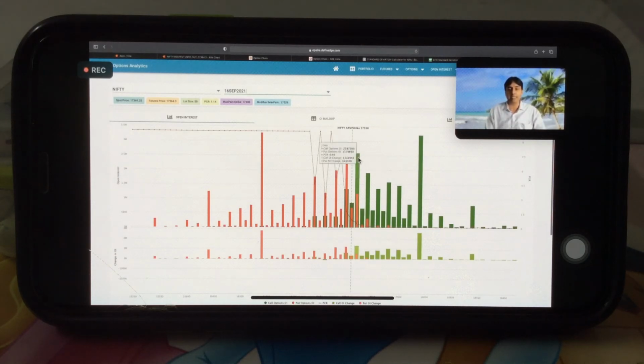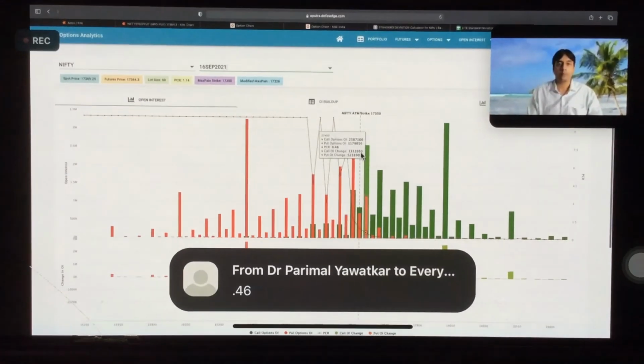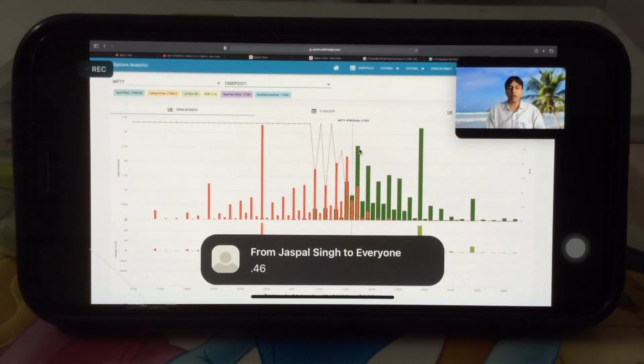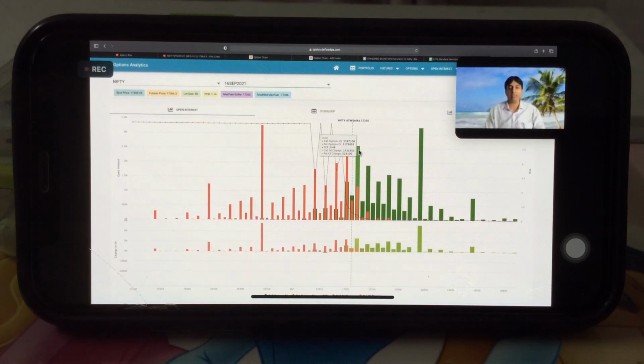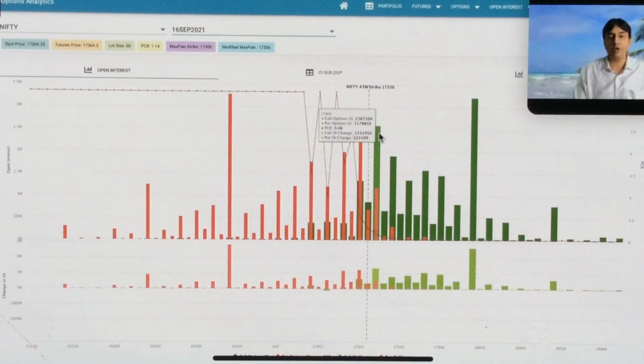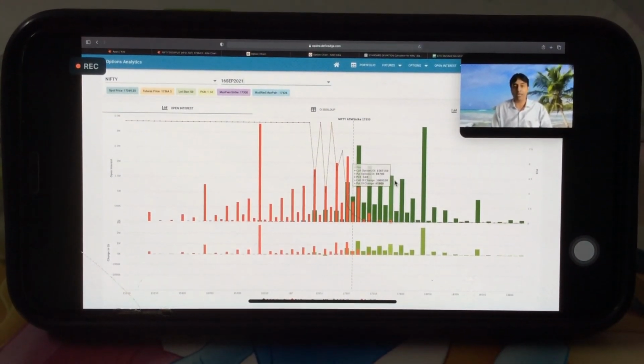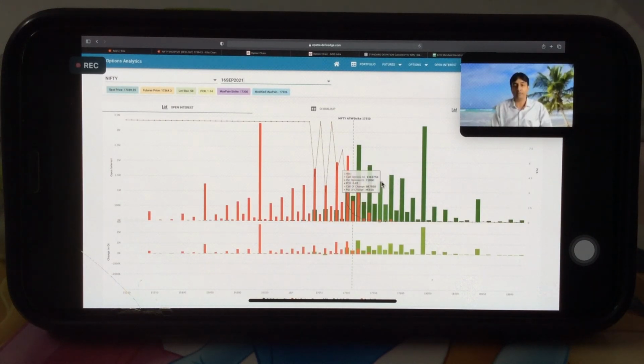So second highest OI is this 17,400. What is PCR here? 0.46, right? So 0.46 is below 0.6. So 17,400 is strong resistance as per PCR. Since it's below 0.6, 17,500 is also strong resistance. As we go higher, the PCR will be dropping. You can see 0.05, 0.01, 0.16 and 0.46.